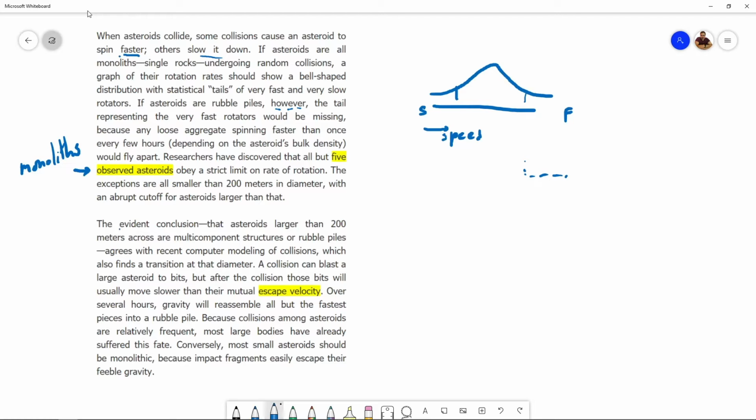The evident conclusion. Evident from what? Let's see if this is building on what's been talked about in the first paragraph. That asteroids larger than 200 meters. Yep, they are building on that. What about these asteroids? Larger than 200 meters across. Okay, so the diameter are multi-component structures or rubble piles. So not monoliths basically.